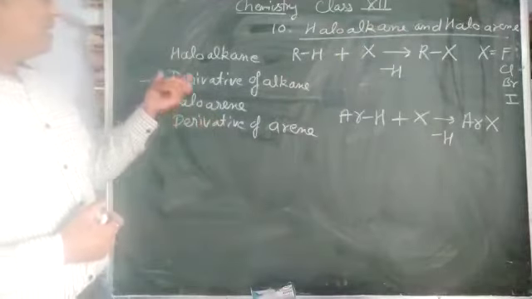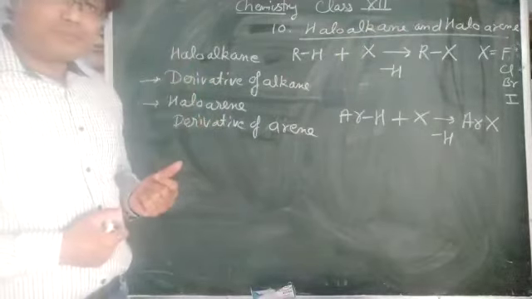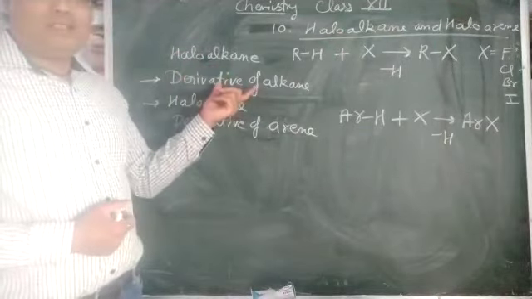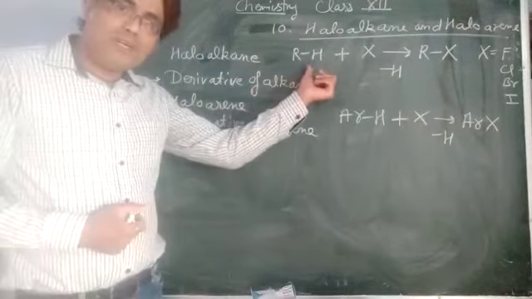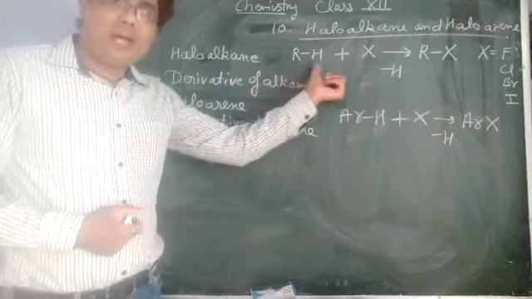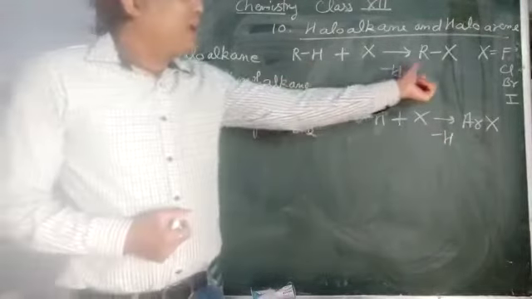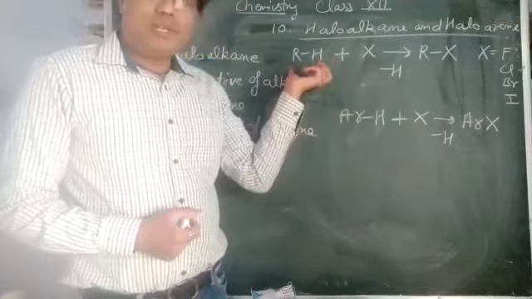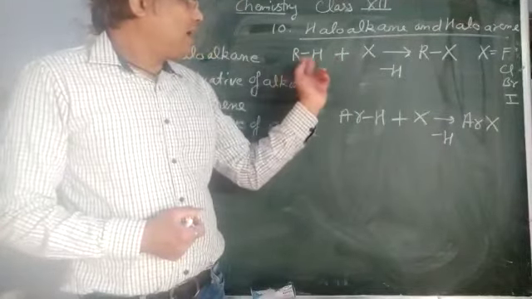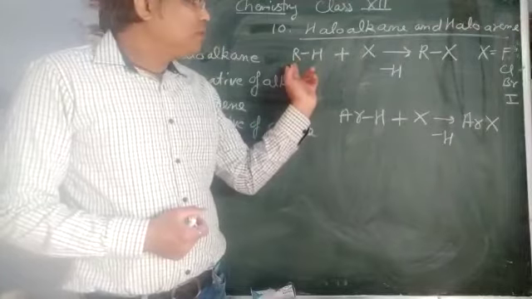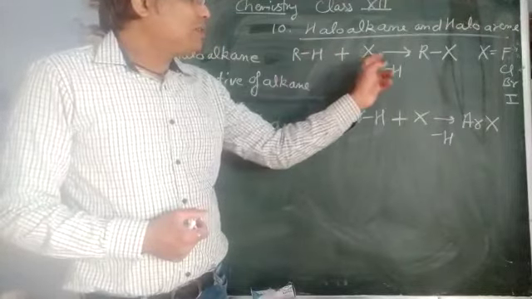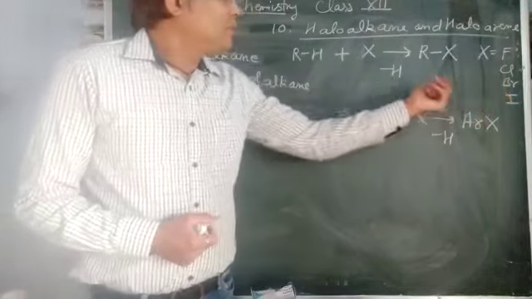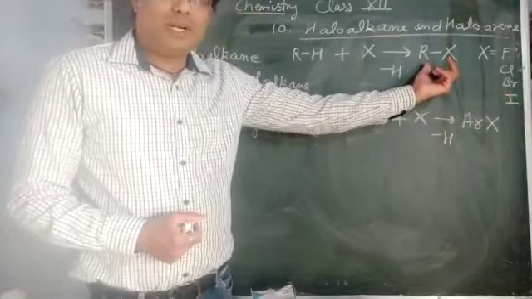If we see the haloalkanes, they are derivatives of alkanes. When we replace the hydrogen atom of the alkane by a halogen atom, a haloalkane is formed. In this reaction you can see RH, where R is the alkyl group. When we replace this H atom by the halogen X, this X may be fluorine, chlorine, bromine or iodine. So RX is formed, that is a haloalkane.